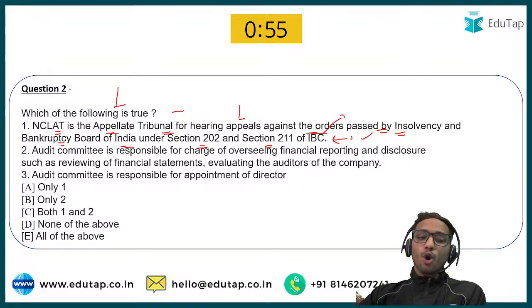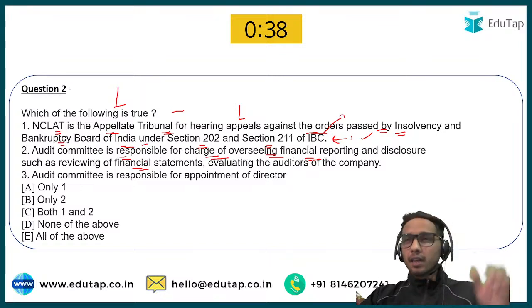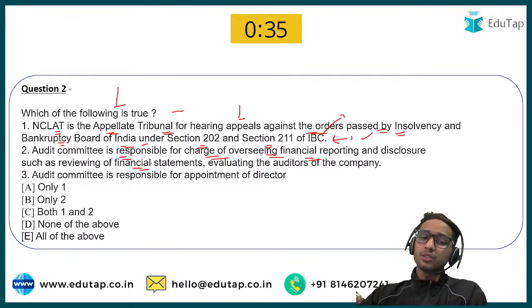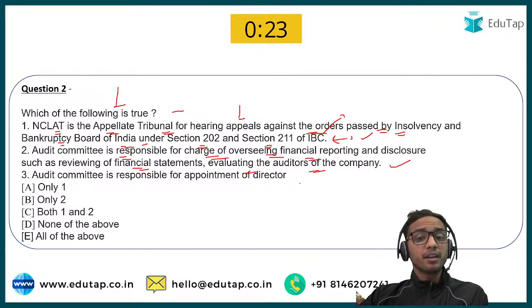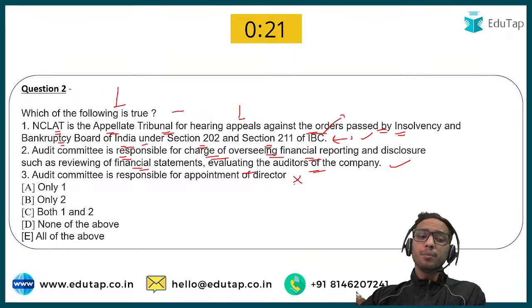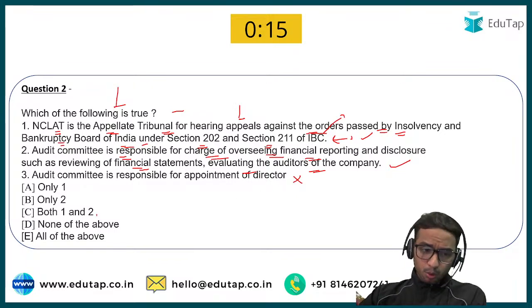Second option says audit committee is responsible for overseeing financial reporting and disclosure, such as reviewing of the financial statements. Yes, they do so. The audit committee is there to review all the audit work, to review financial statements and evaluate the auditors of the company. So the second option is also correct. Third option is audit committee is responsible for the appointment of directors. No, it is not correct, because the audit committee has nothing to do with the appointment of directors. So the correct option would be 1 and 2, that is option C.